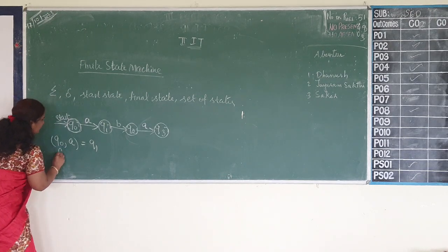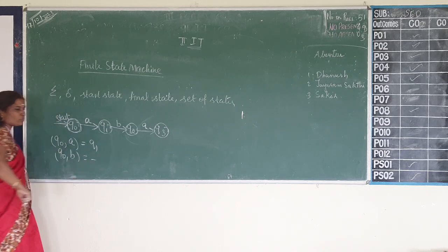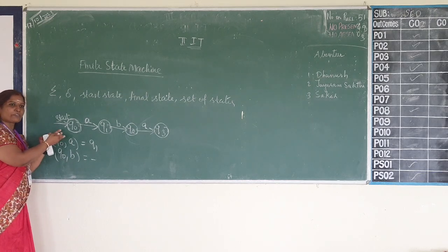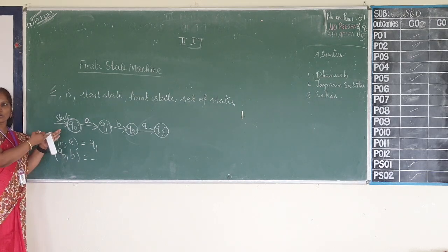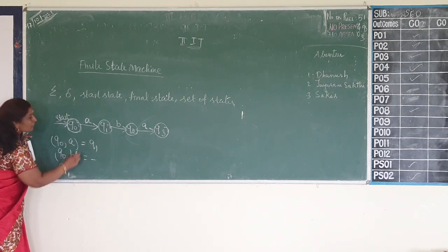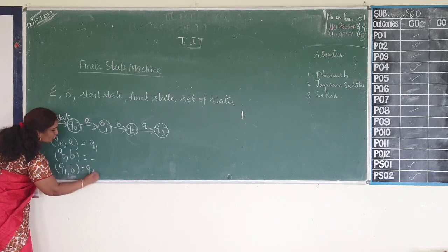Now Q0 is the state, input is B, there is no output, because there is no transition for B on the state Q0. Now when I consider Q1, input symbol B, the output state is Q2.